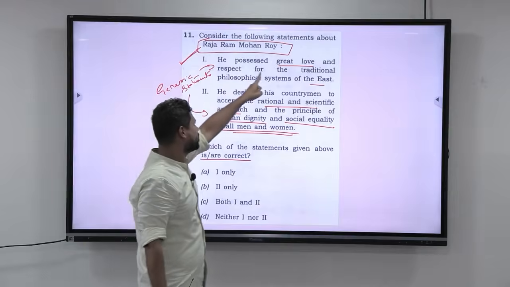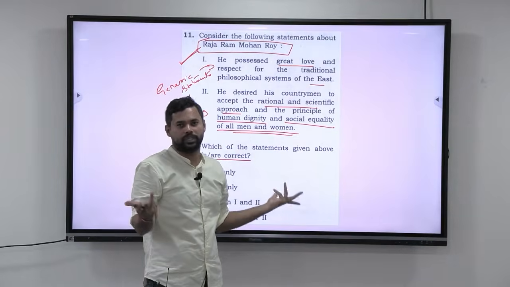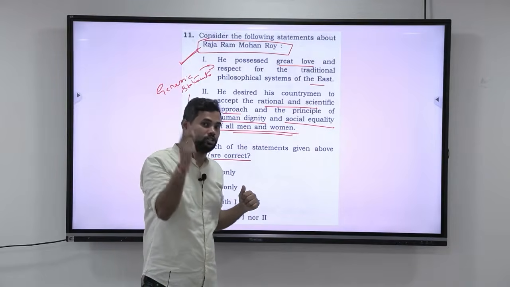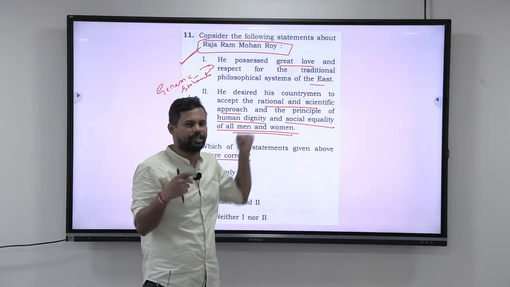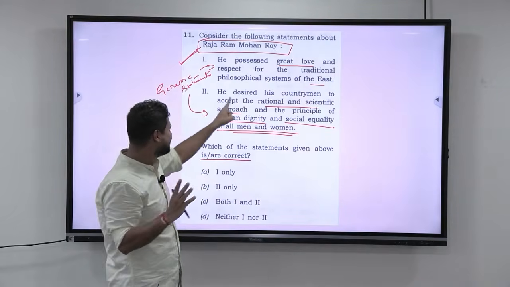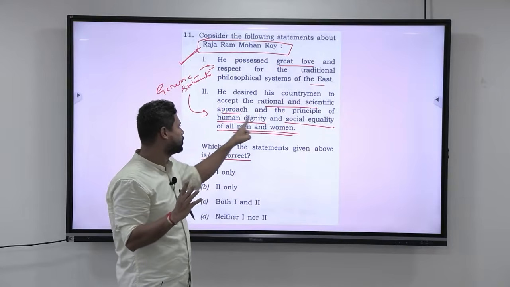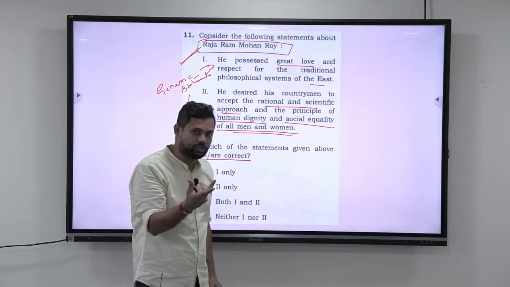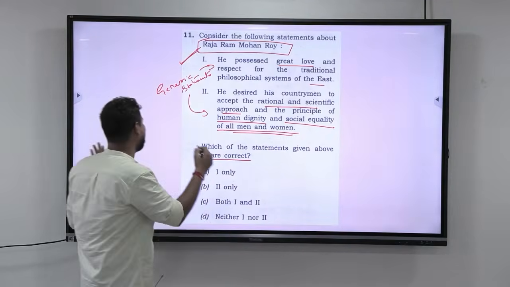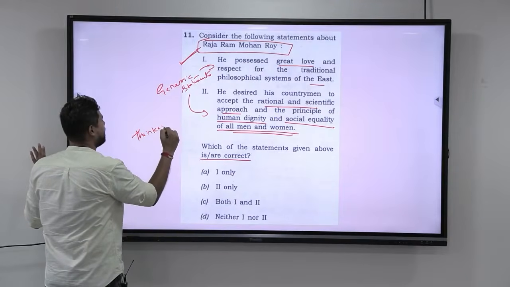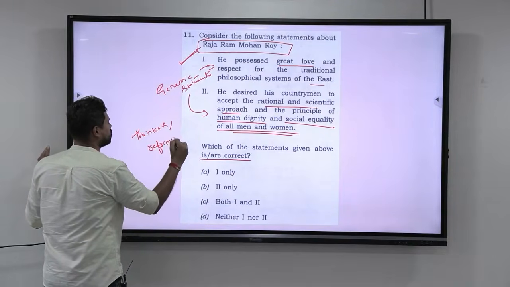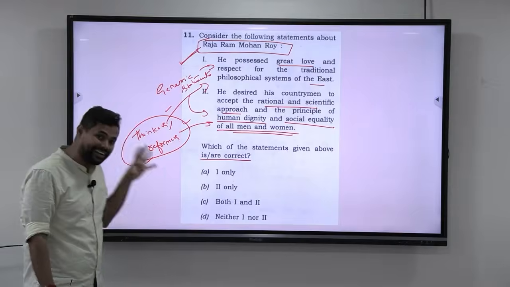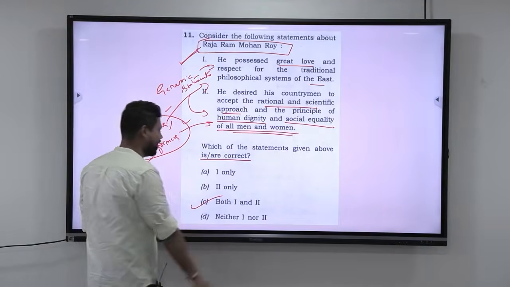If you look at it, he possessed great love and respect for the traditional philosophical system of the East. If I remove East and say West, he may have. How can you tell? There is no evidence of East or West. Whatever they say, that statement is very generic for it to be true. Next, he desired his countrymen to accept the rational and scientific approach and the principle of human dignity and social equality of all men and women. There is no mention of any noun that is specific to Ram Mohan Roy. If you take any thinkers or any reformers, these two statements will hold correct. So, by common sense, we can say that both the statements are correct.